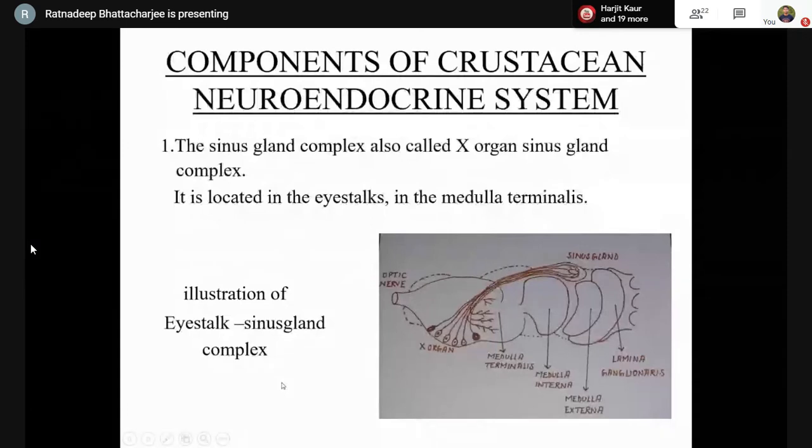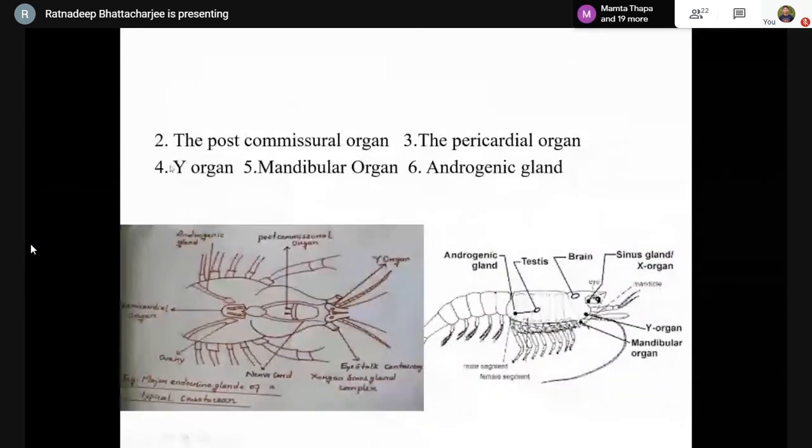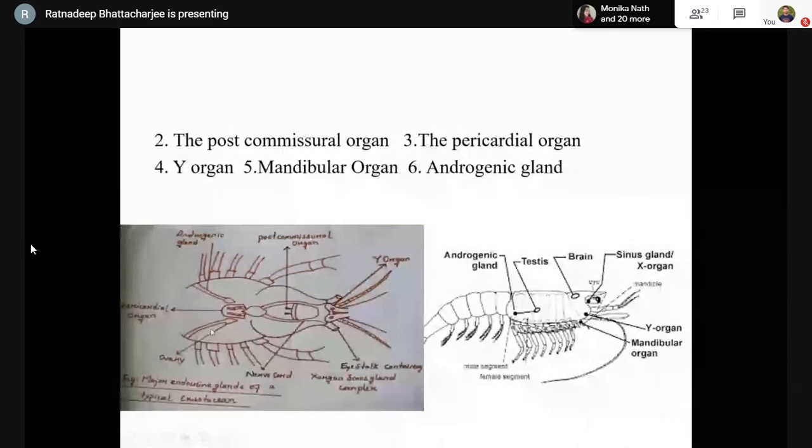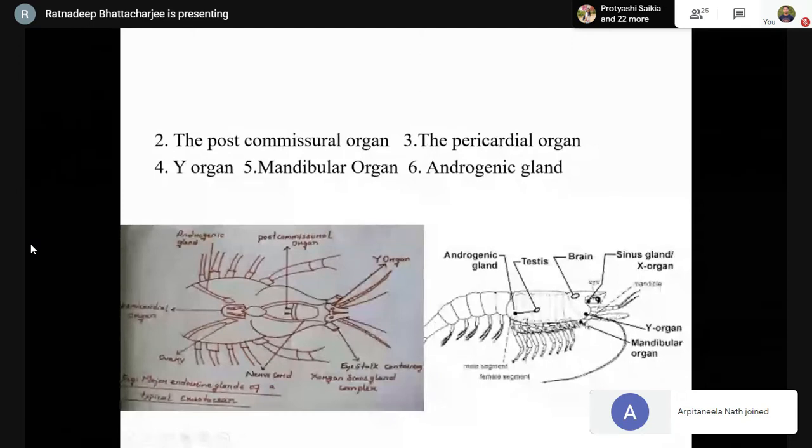On the second position, we have the postcommissural organ. Now, this is the location of the postcommissural organ. Next, the pericardial organ. This is the location of the pericardial organ. Then we have the Y organ, which lies in close proximity to the X organ. Here we can see the X organ, and this is the Y organ.